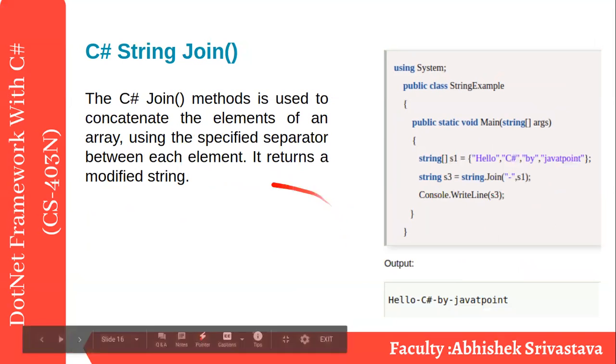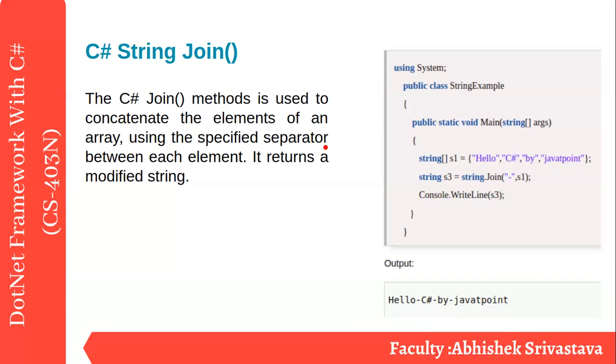Now join. The C sharp join method is used to concatenate the elements of an array using the specified separator between each element. It means we are joining, we are merging the things using the specified separator between each element. If you are joining and you want a particular separator, a delimiter, the technical word is delimiter, you can use this.